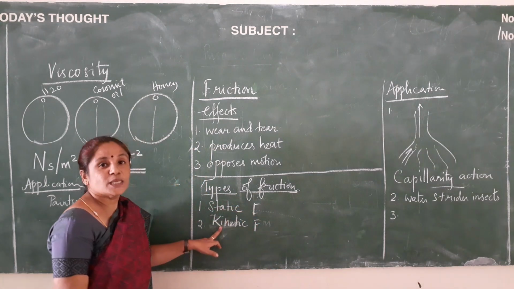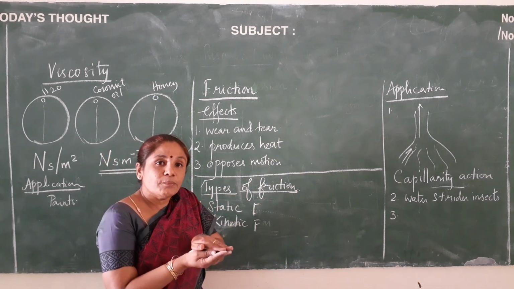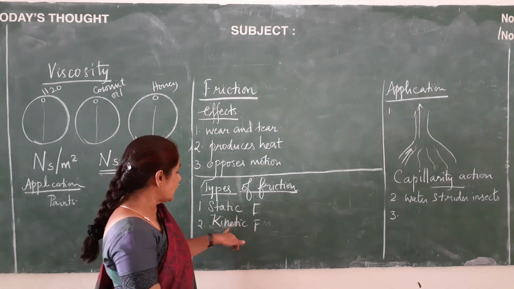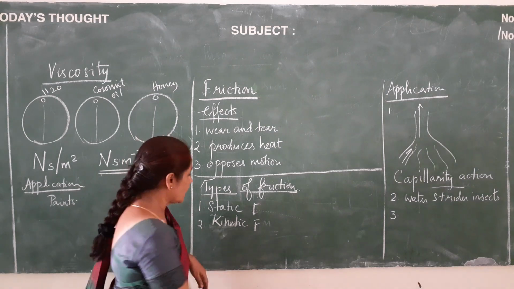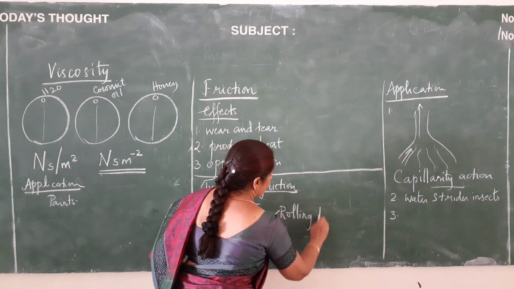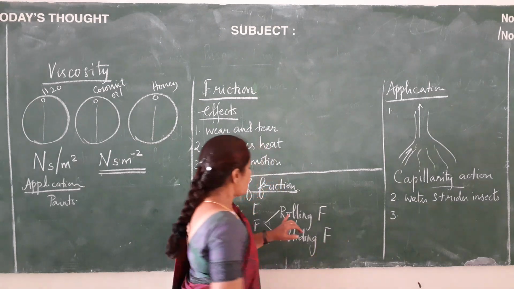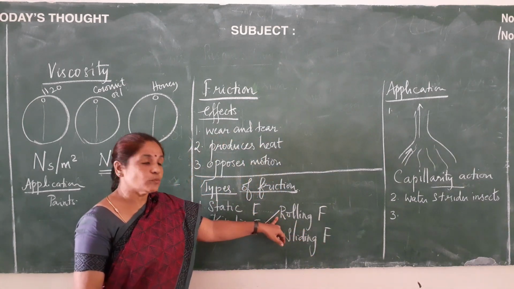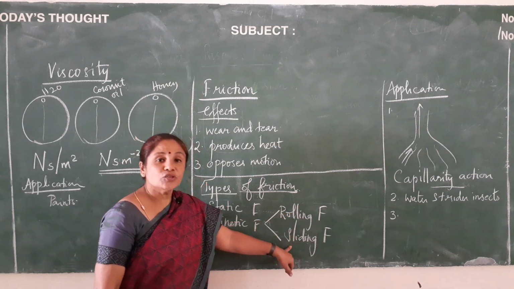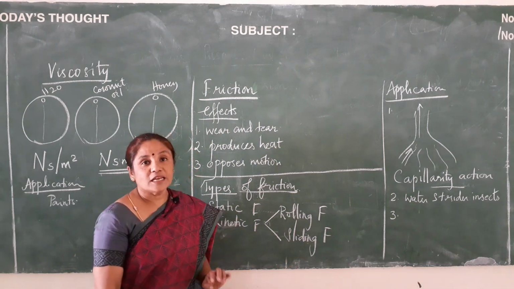For example, when we walk on the road, what happens? There is a friction which is developed between our foot and the road surface. That you can give as an example for kinetic. And this kinetic again is divided into rolling friction and sliding friction. When one object rolls over the other object, the friction developed is called rolling friction, and when one object slides over the other object, the friction that is developed is called sliding friction.